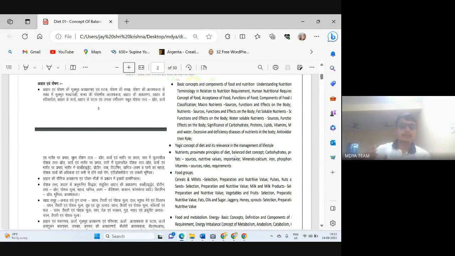If we understand completely the concept of balanced diet, all our first unit and third unit will be completed. So today we will start the concept of balanced diet, and when we finish it, you will have no confusion in any topic of first unit and third unit. These both units are almost one, so we can conclude this as our first unit.